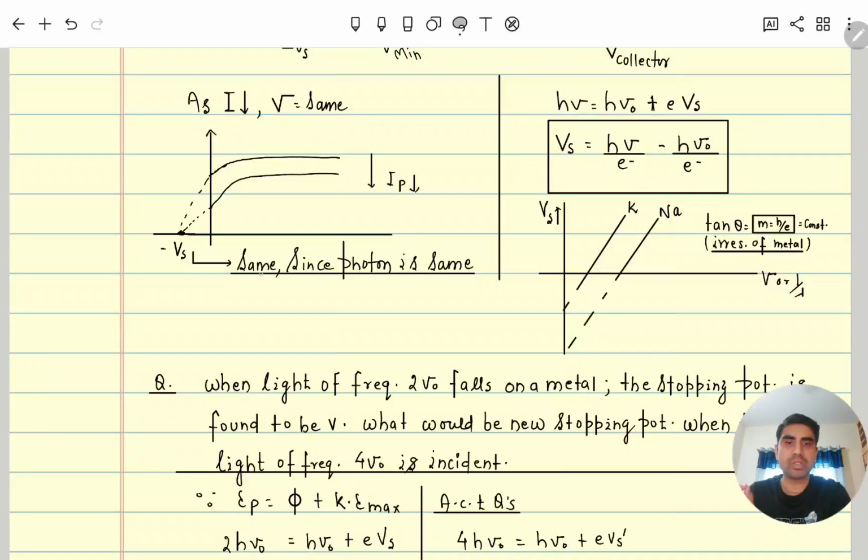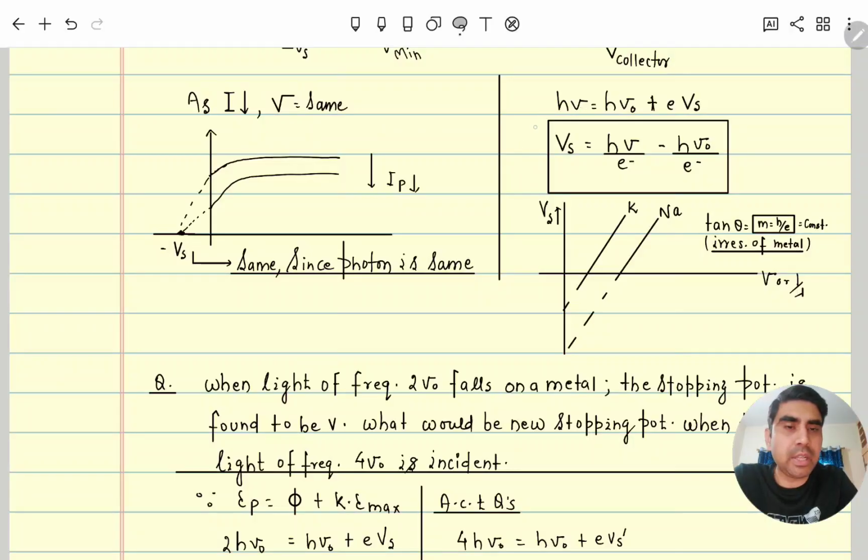Since frequency is constant, kinetic energy is constant, and kinetic energy is equal to qV, meaning e times the stopping potential. If kinetic energy is constant, the stopping potential of that metal is also constant. Just by decreasing the intensity, the photocurrent decreases.